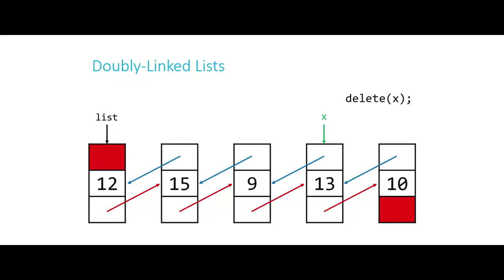So we can say 9's next pointer points to the same place that 13's next pointer points right now, because we're eventually going to want to skip over 13. So wherever 13 points next, we want 9 to point there instead. So that's that. And then wherever 13 points back to, whatever comes before 13, we want 10 to point to that instead of 13.